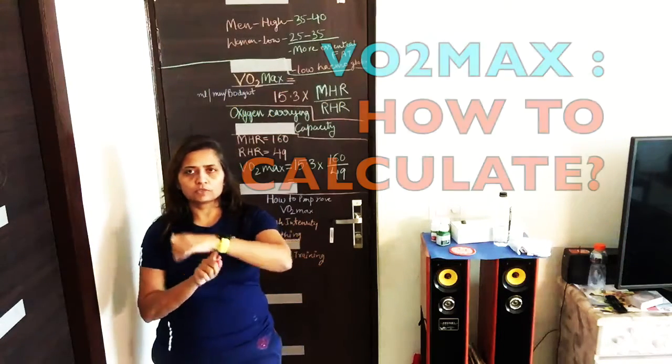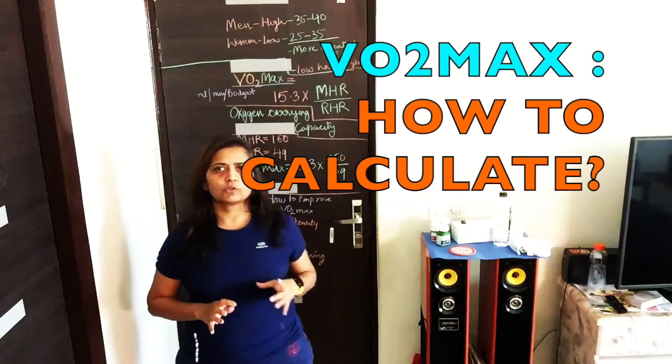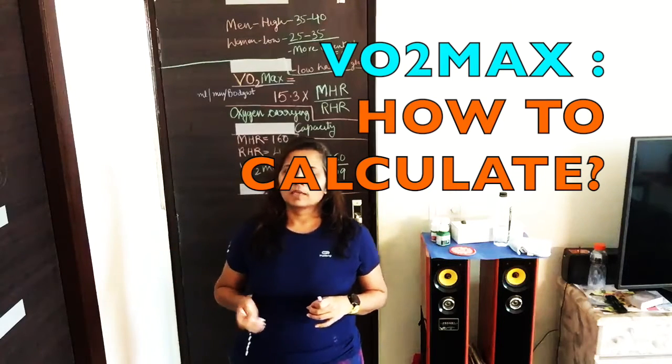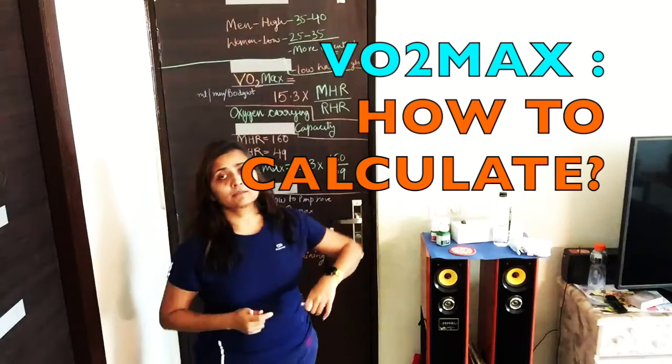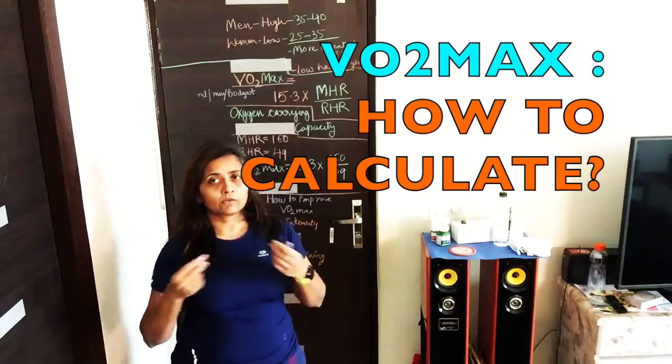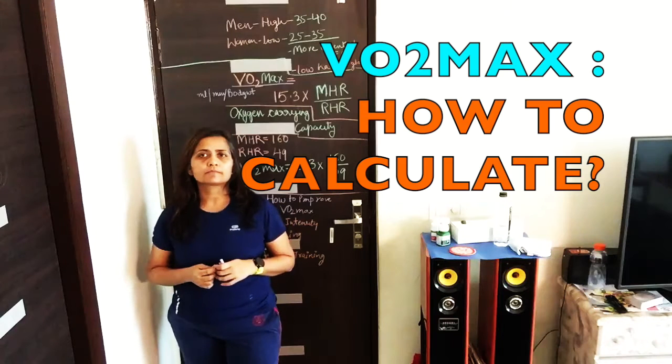I usually use a sports watch, but not everybody has a proper sports watch that can tell you what your VO2 max is. Even this sports watch has limitations: it will not calculate my VO2 max if I'm training indoors.